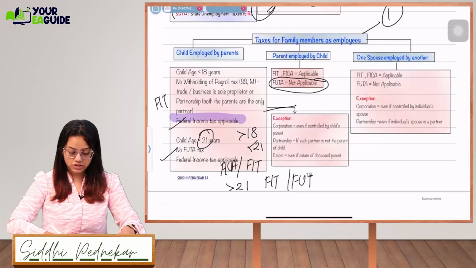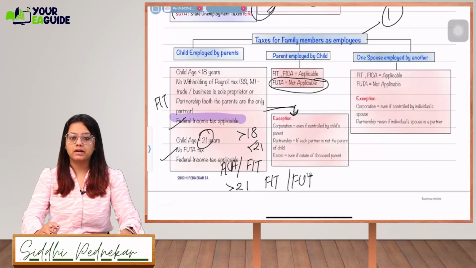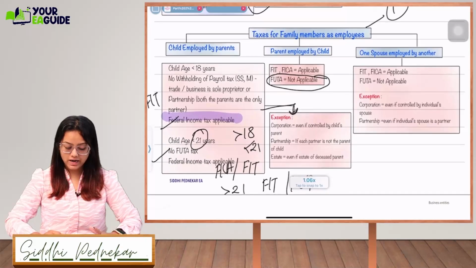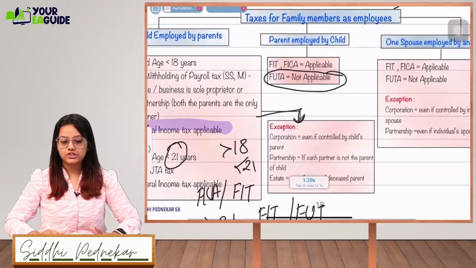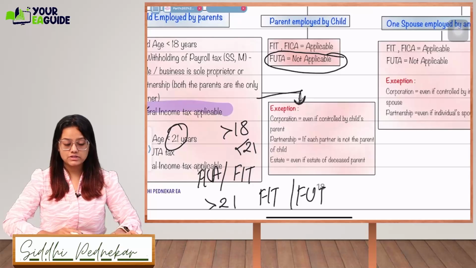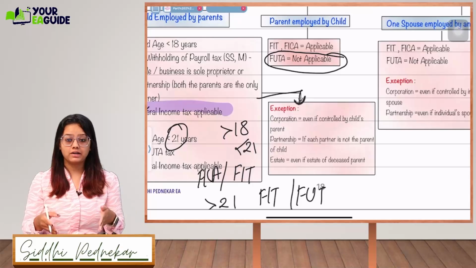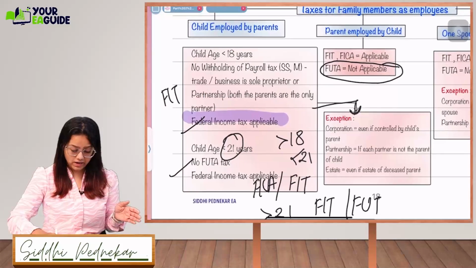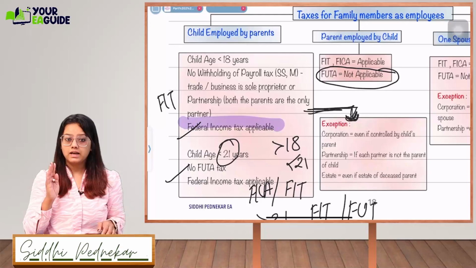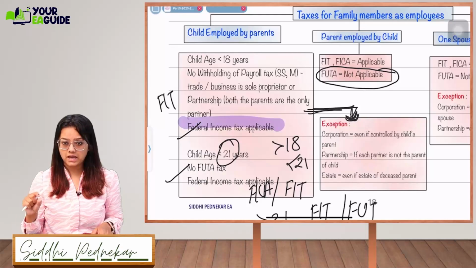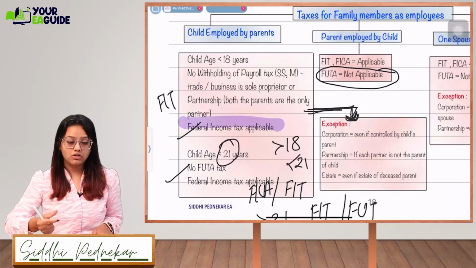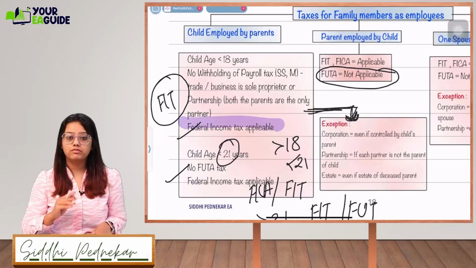Here one exception is given for when a child is employed by the parent: the exception is a corporation, even if it is controlled by the child's parent. If it's a corporation, even if controlled by the child's parent, then this case will also be applicable. Partnership, if each partner is not a parent of the child, then this case will also be applicable. For the first one, less than 18 years of age, there is an exception. If it's a corporation and it is controlled by the child's parents, then only federal income tax will be taxable, will be withheld.